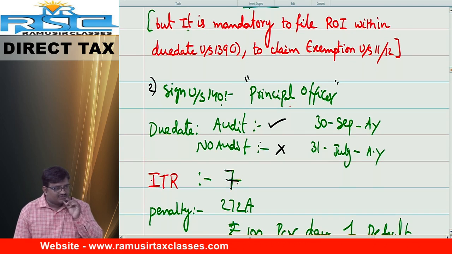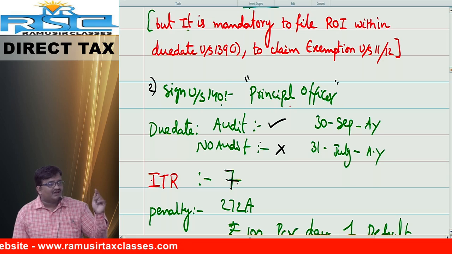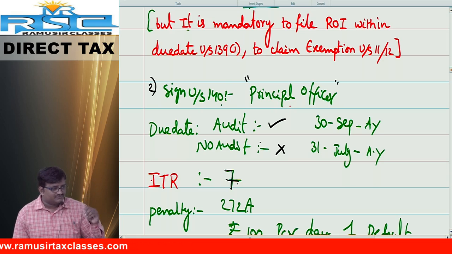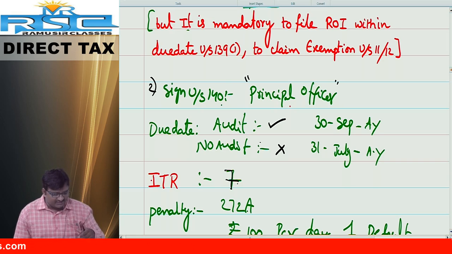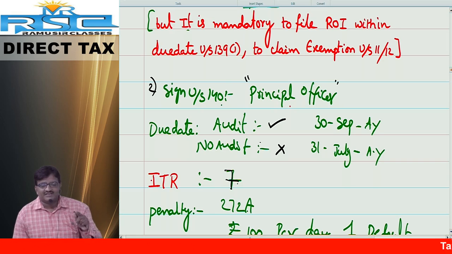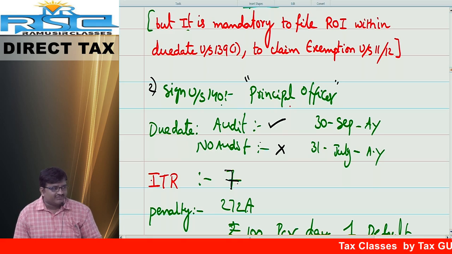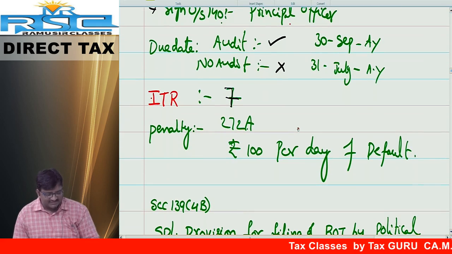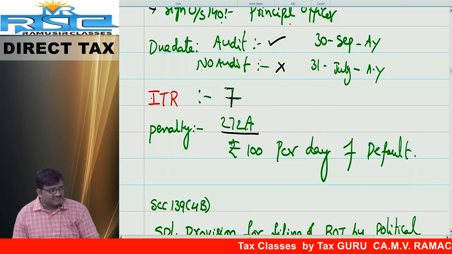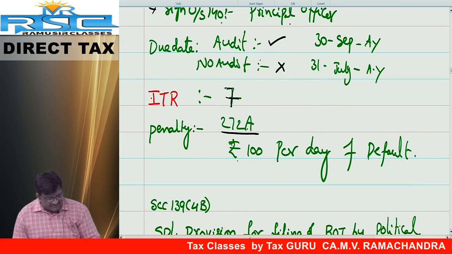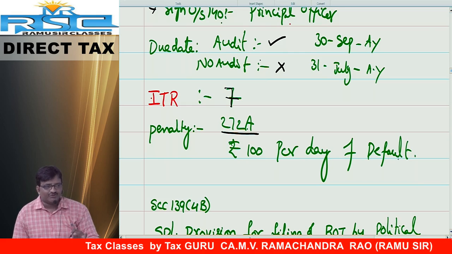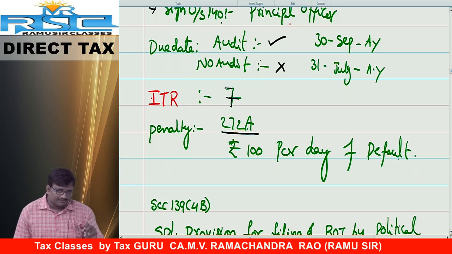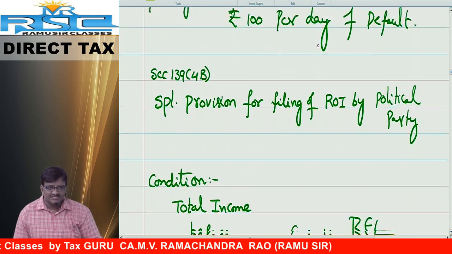ITR number. What is the ITR number? 7. Friends, those other than those covered under 1 to 6 automatically come under ITR number 7. Charitable trust is required to file the return of income in ITR number 7. If they have not filed the return of income within the said due date, they compulsorily have to pay the penalty under section 272A at the rate of 100 rupees per day of default. Friends, this is the topic of filing of return of income by charitable trust.